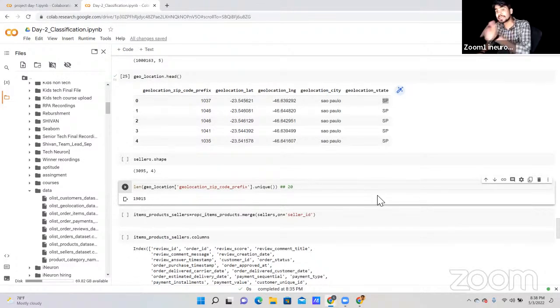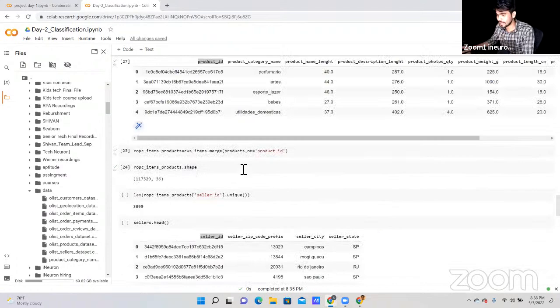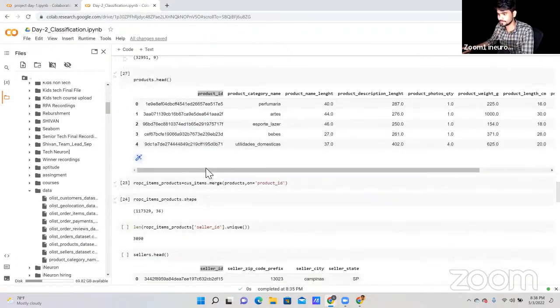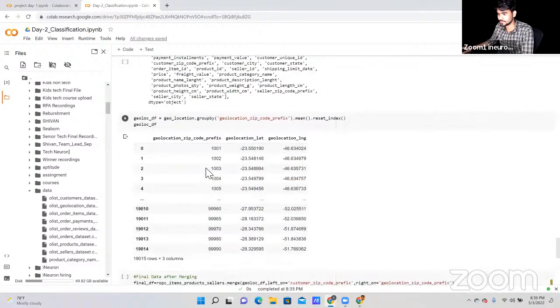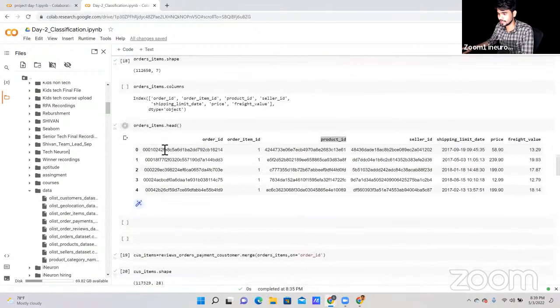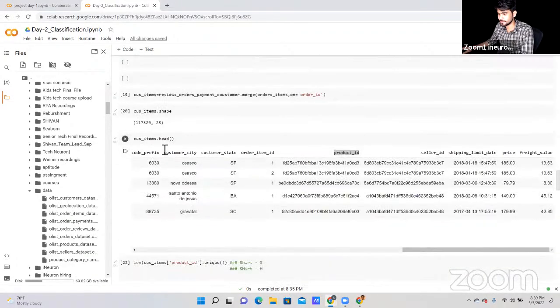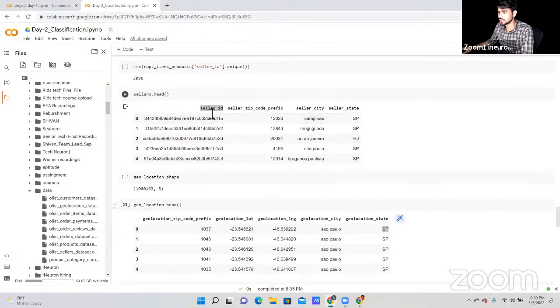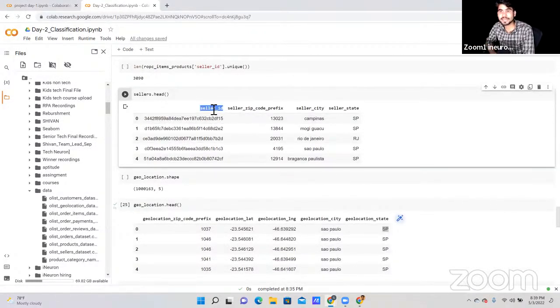To get the unique seller ID, as I already showed you, where is the seller data that we have? Somewhere I have written here, seller. So under the seller data we have seller ID.